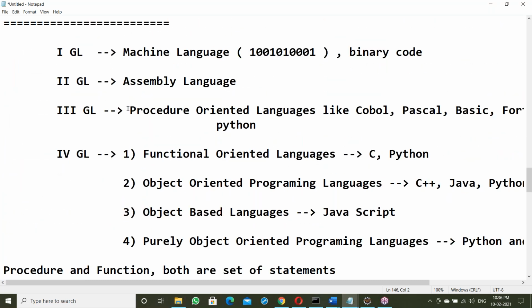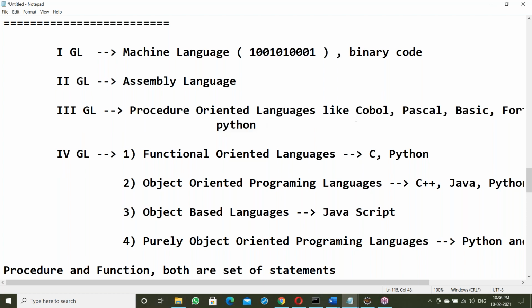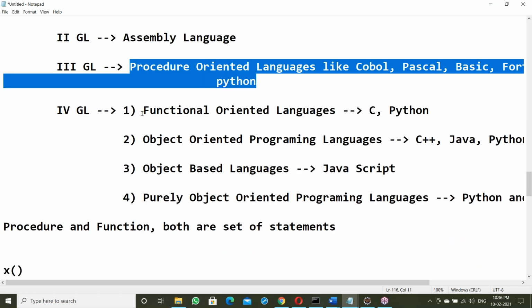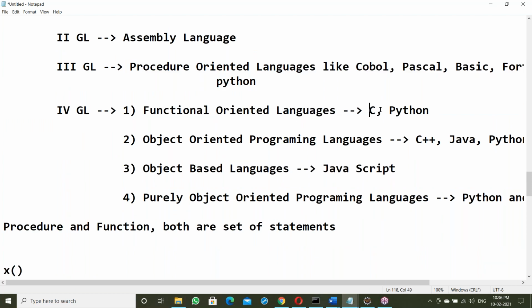In languages like COBOL, Pascal, Basic, and Fortran, every task is done by a procedure. That's the reason they are called procedure-oriented languages. If every task is done by a function, it is called function-oriented. In C language, every task is done by a function. A C program is a collection of functions; everything is a function. So it's a function-oriented language.